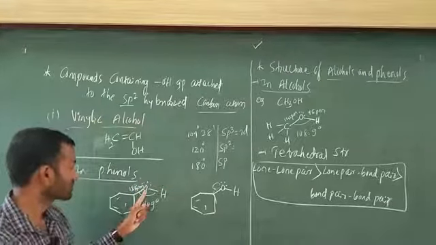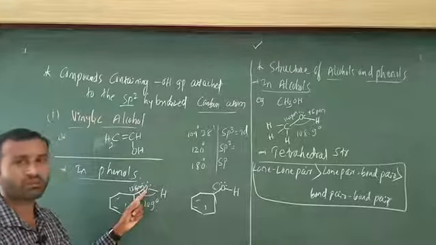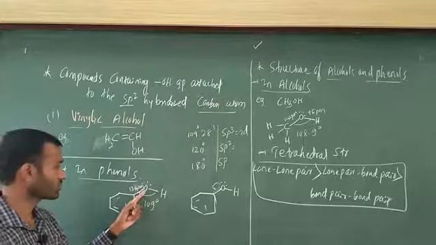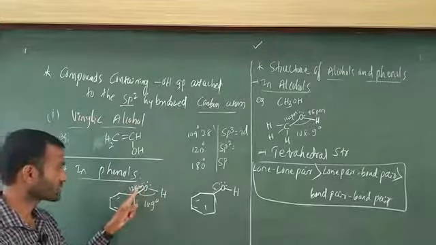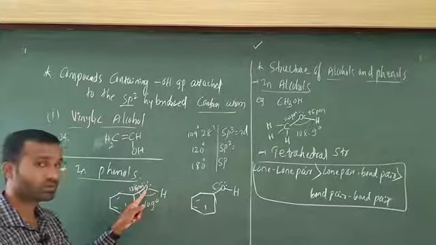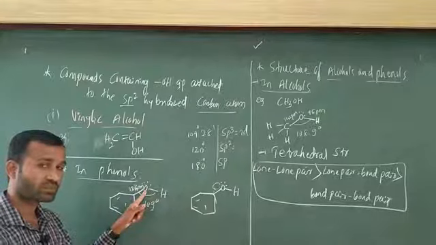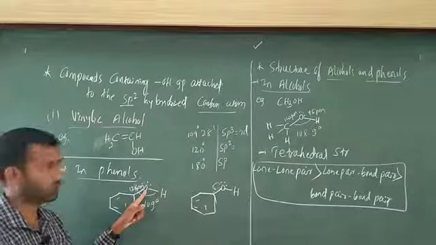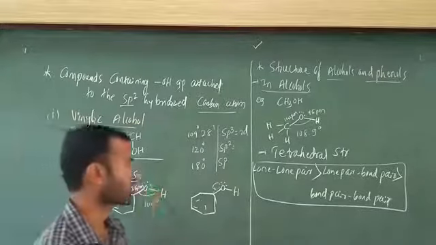What is the hybridization of this oxygen? sp3 hybridization. That is most important. If there is a formation of partial double bond, what is the hybridization? At that time it is sp2. All these points are most important, bear in mind.